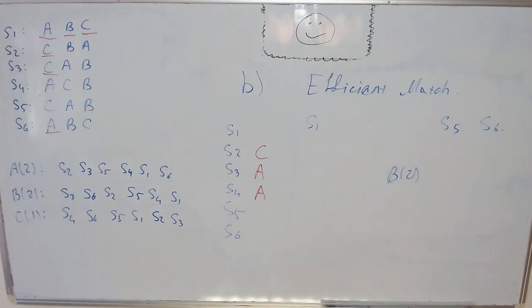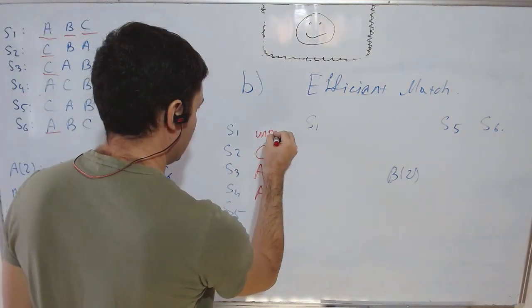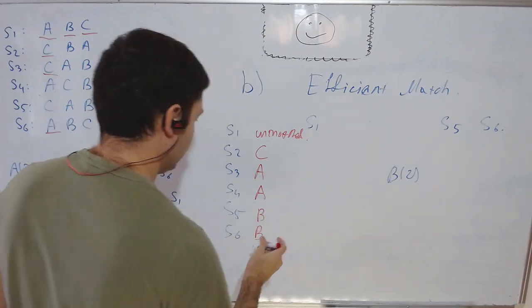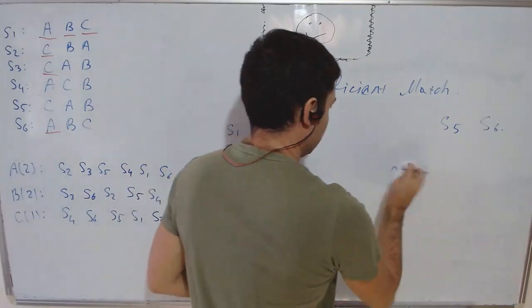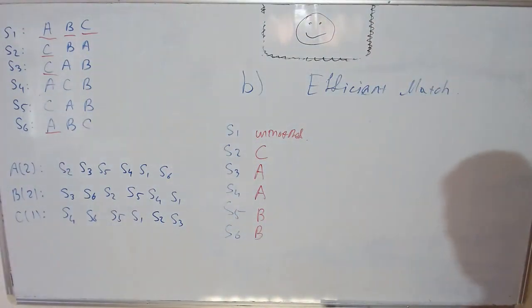All right, and now we only have school B left. Therefore, everyone will be pointing to school B, and school B will point to S6 first, and then S5, and it will never point to S1, so S1 wouldn't get anywhere. So unmatched, and then B and B. If you want, you can plot the cycles, but that's what the result will be. Okay, so that's the outcome of top trading cycles.